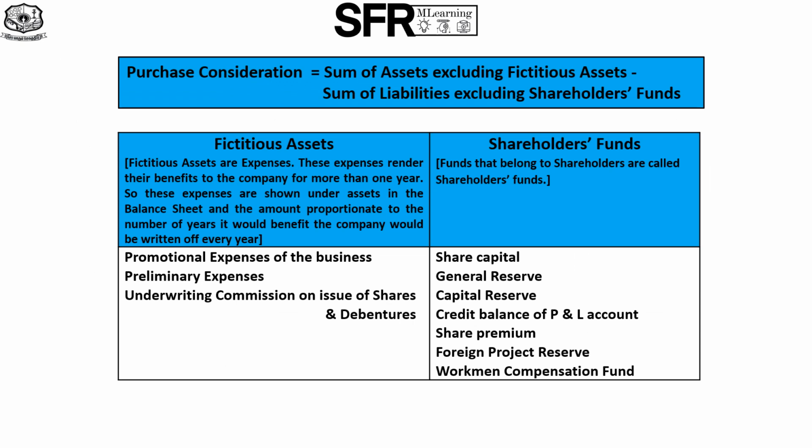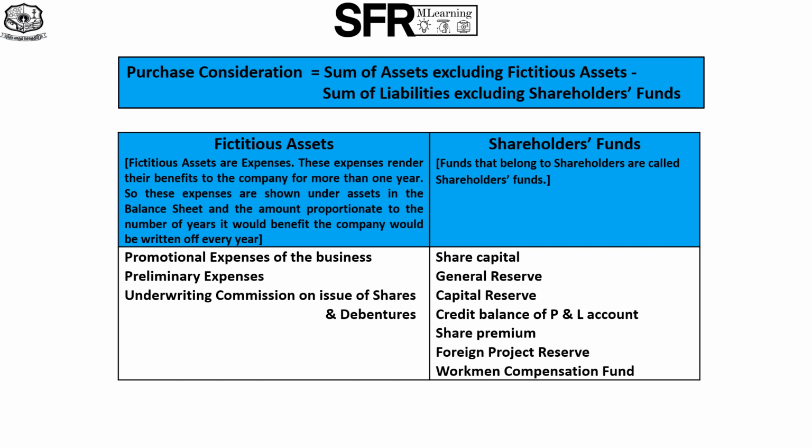Under net asset method, purchase consideration is equal to the sum of assets excluding fictitious assets minus the sum of liabilities excluding shareholders' funds. Fictitious assets. What are fictitious assets? Fictitious assets are fake assets. Actually, they are not assets at all. They are expenses. Yes, expenses appear under assets in the balance sheet because these expenses render their benefits not only for the particular year in which they occur, but they benefit the company over the next few years also.